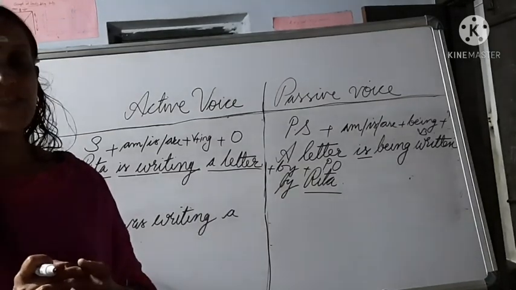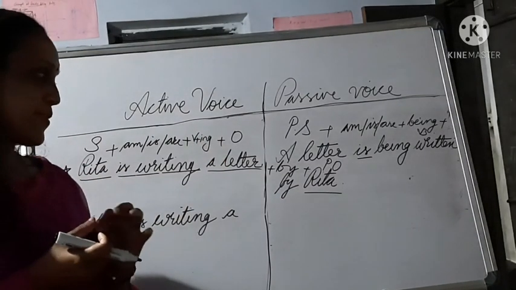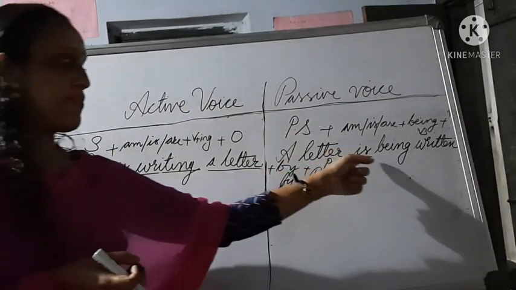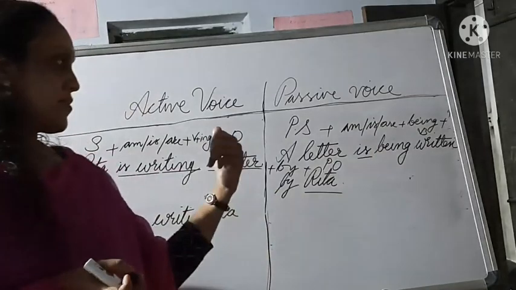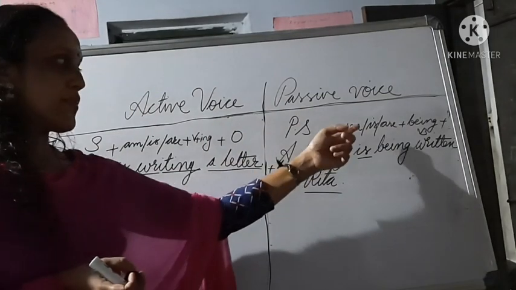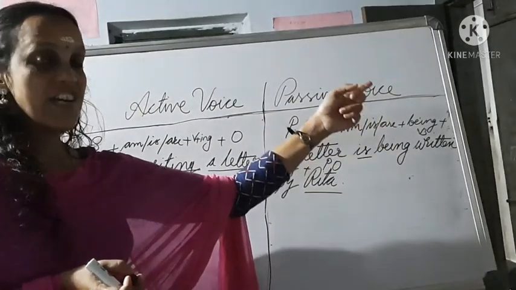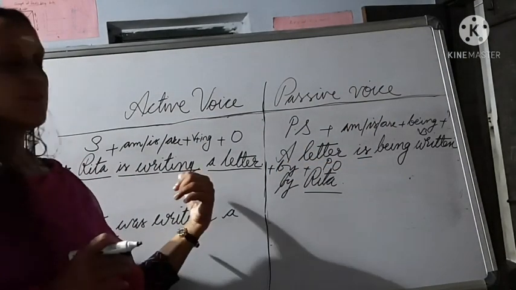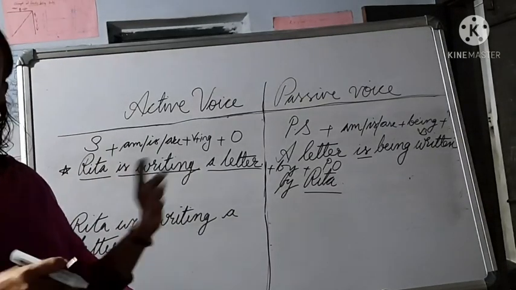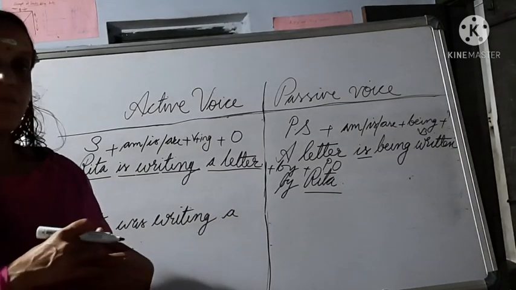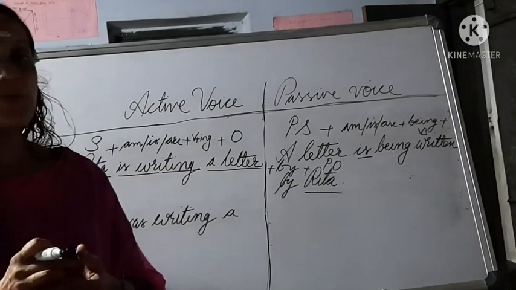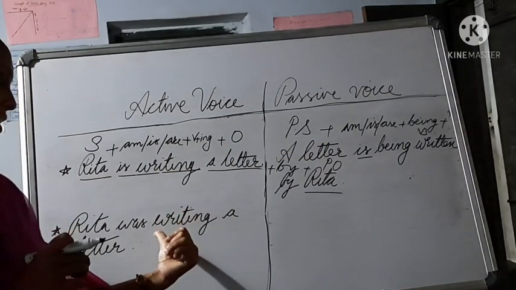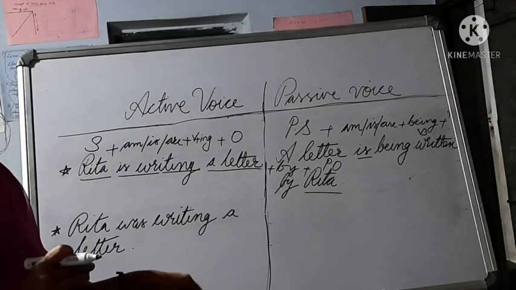That becomes the passive object. So study this rule also. First you identify the tense, then only you make changes here. Okay. So passive subject plus am or is or are plus being plus V3 plus by plus passive object. This also you have to practice by making many sentences using your name, a friend's name, etc., and converting them into passive voice. If you know this one, then naturally the next one will also be very easy for you.